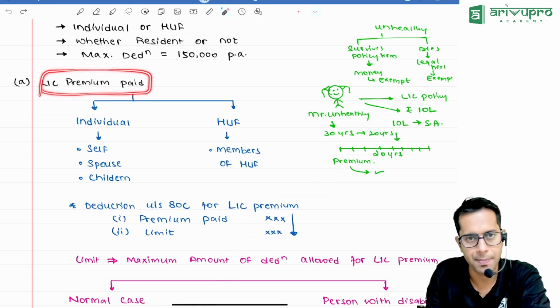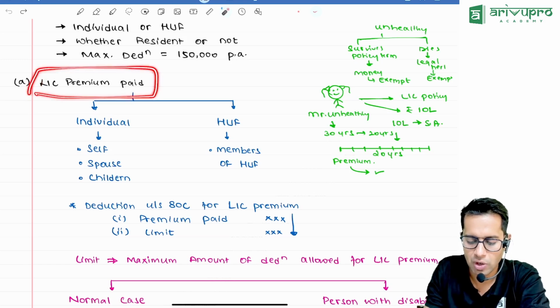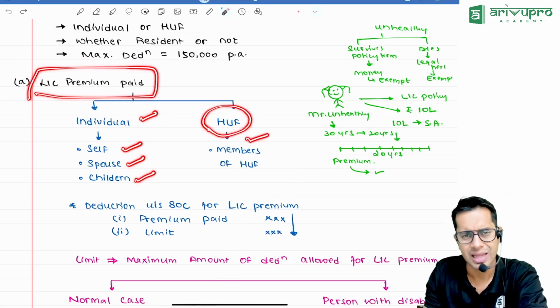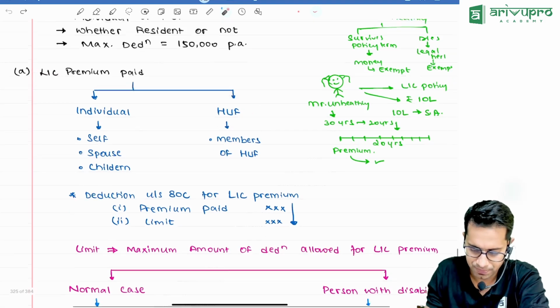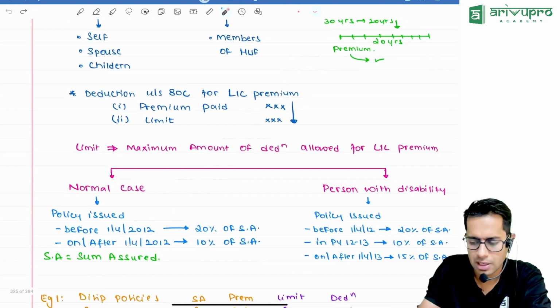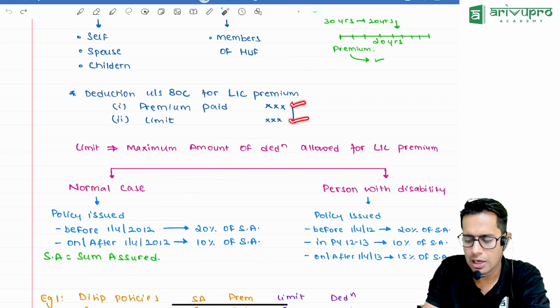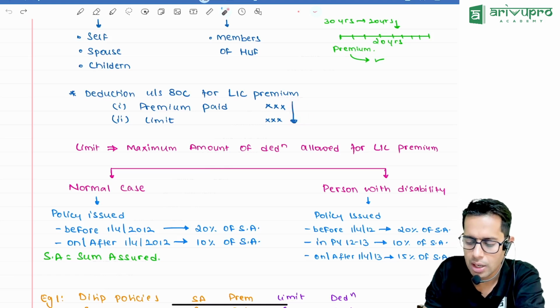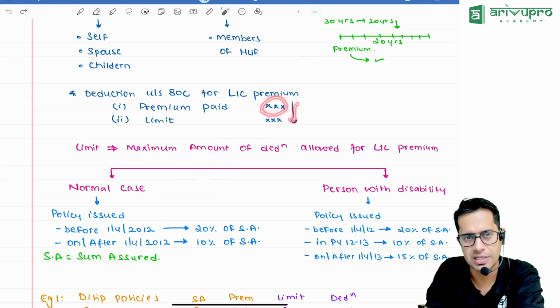So, LIC premium paid by you. If you are an individual and you have taken a life insurance policy for yourself, your spouse, or your children, and in case of HUF, if they have taken a policy for the members of the HUF, then these people can claim deduction. How much can I claim, sir? Whatever premium you are paying or the limit specified in the law, whichever is less, can be claimed as deduction by you.